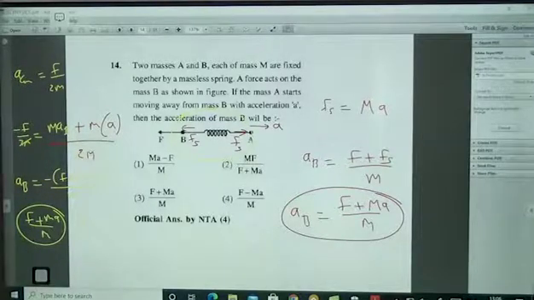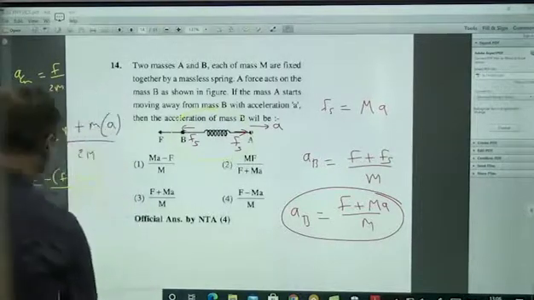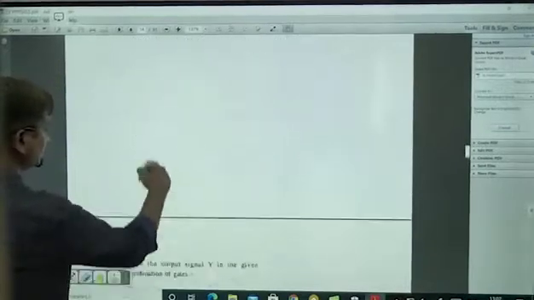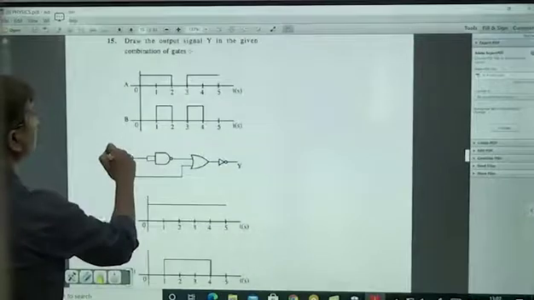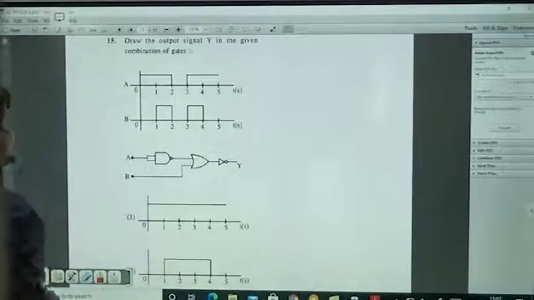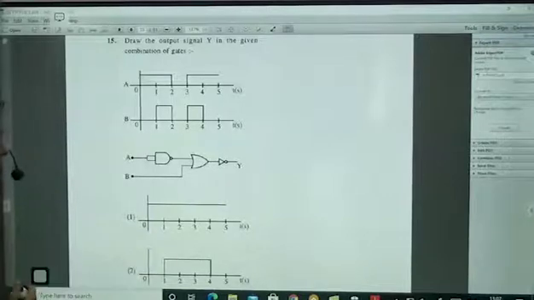So that is question number 14. Next. Logic gates. Draw the output signal Y in the given combination of gates.